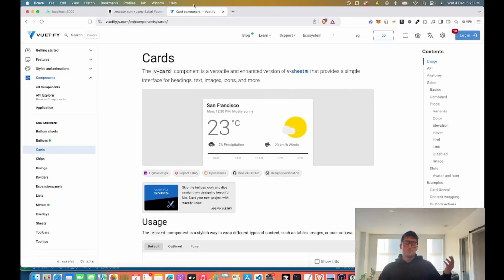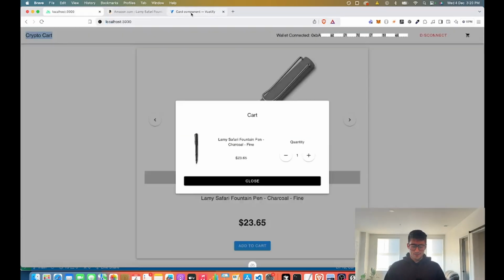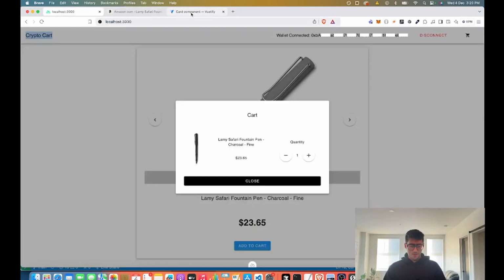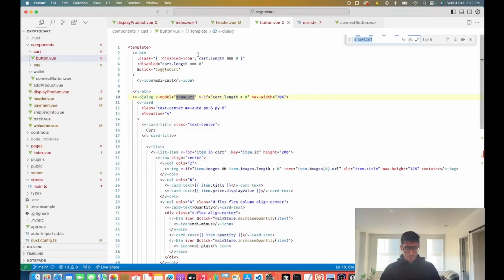So much better than using nothing. But I mean, there's obviously better ways of making your app look cool. But this is a good start. It's good to get yourself going with that, and then just kind of see where you want to go afterward. But yeah, so I'm using Vuetify.